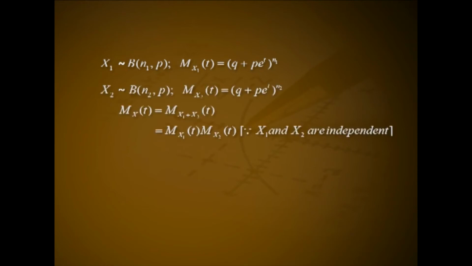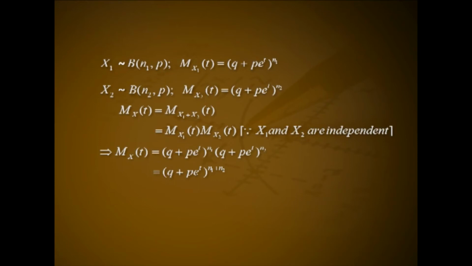Proof. Since x1 follows binomial n1, p, M x1 of t equals (q plus p e raised to t) all raised to n1. x2 follows binomial n2, p, therefore M x2 of t equals (q plus p e raised to t) all raised to n2. M x of t equals M of x1 plus x2 of t, that is equal to M x1 of t into M x2 of t, because x1 and x2 are independent.